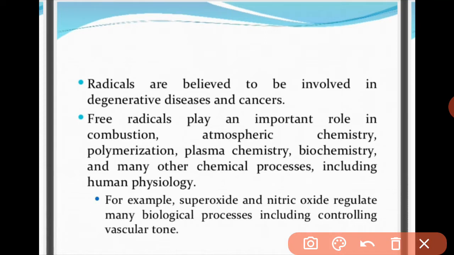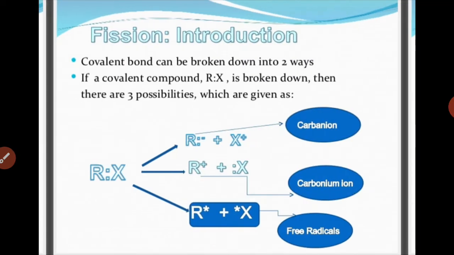Free radicals play an important role in numerous reactions like combustion, atmospheric chemistry, polymerization, plasma chemistry, biochemistry, and many other chemical processes. And we have to remember that aging is also considered as an action of free radicals on our cells. So basically, antioxidants are used which remove the role of free radicals in our human body. This was an additional information for you.